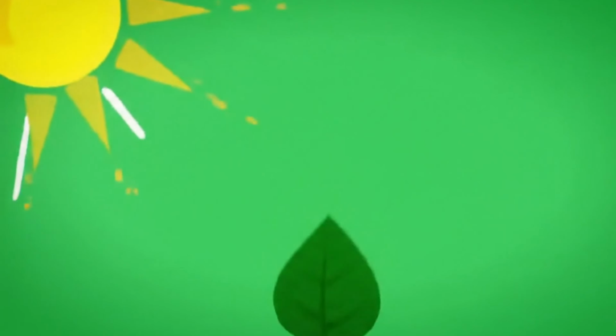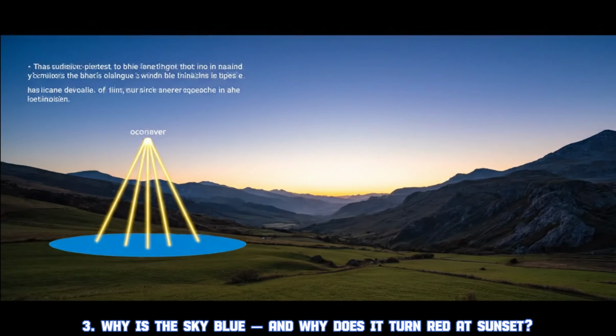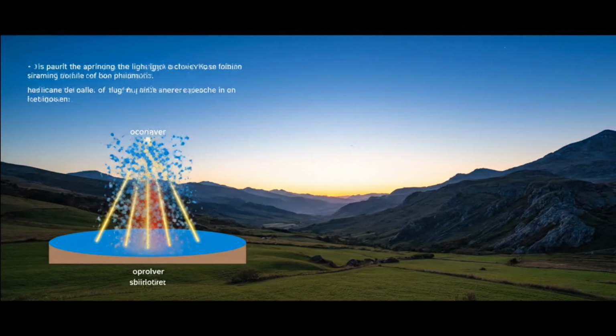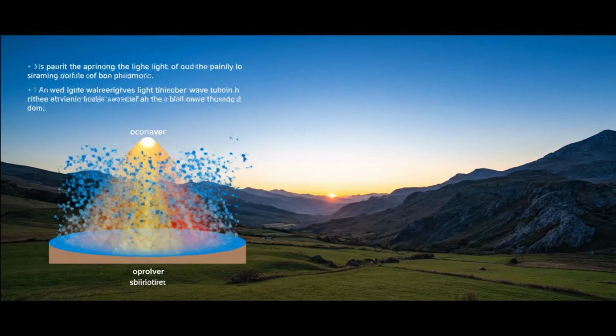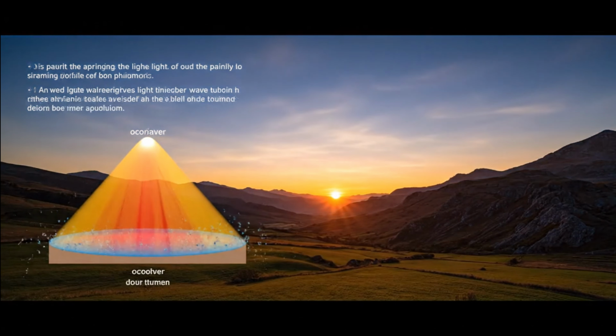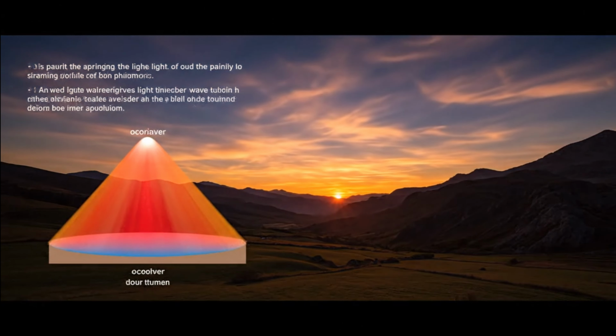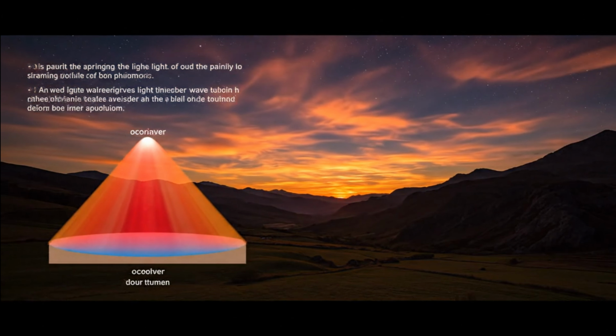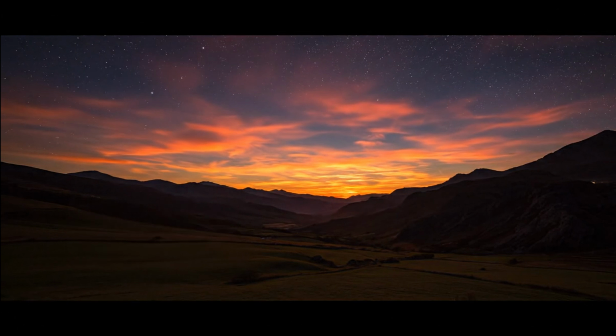3. Why is the sky blue, and why does it turn red at sunset? Sunlight looks white, but it's actually made of many colors. As it enters Earth's atmosphere, the tiny particles in the air scatter the blue wavelengths more than the others. That's why we see a blue sky during the day.